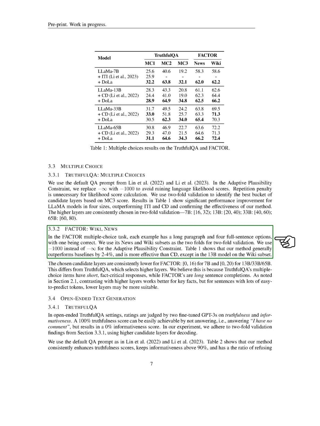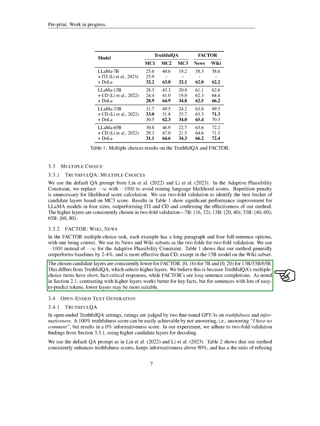In the Factor multiple choice task, each example has a long paragraph and 4 full sentence options, with 1 being correct. We used its news and wiki subsets as the two folds for two-fold validation. We used -1000 instead of negative infinity for the adaptive plausibility constraint. Our method generally outperformed baselines by 2 to 4% and was more effective than CD, except in the 13B model on the wiki subset.